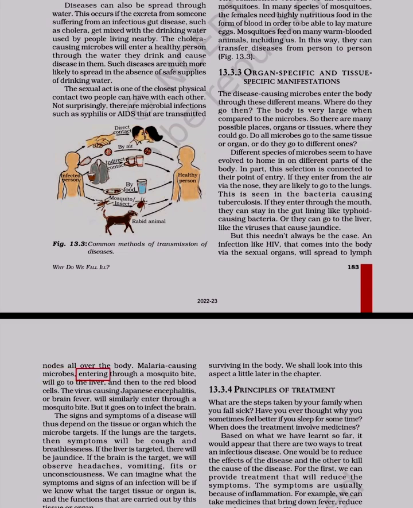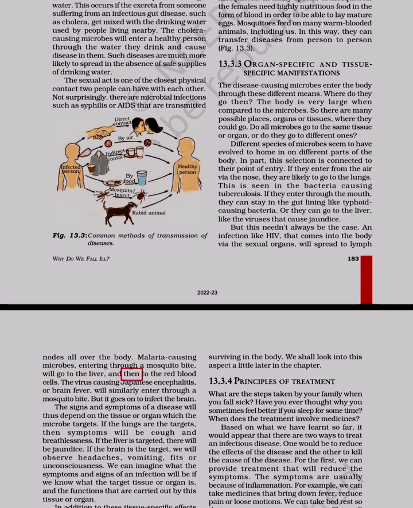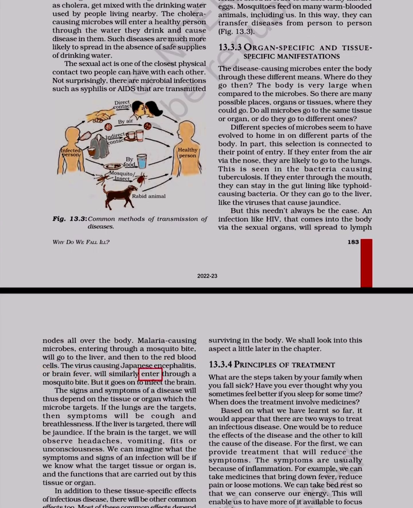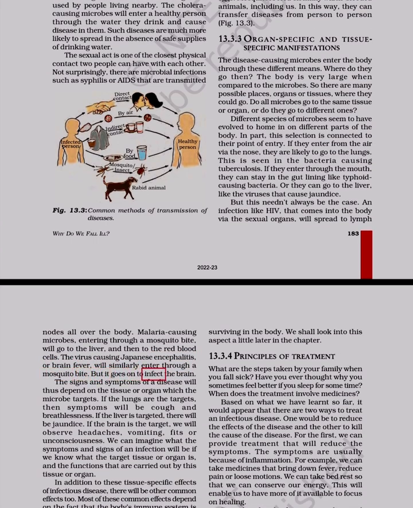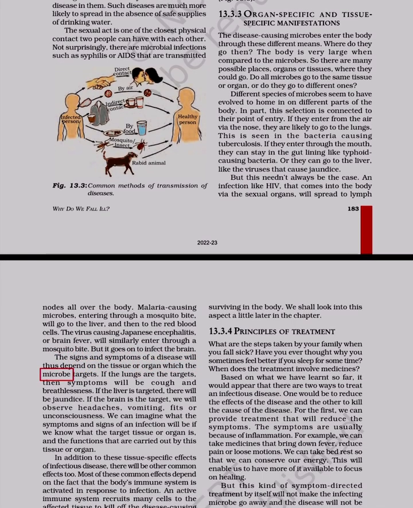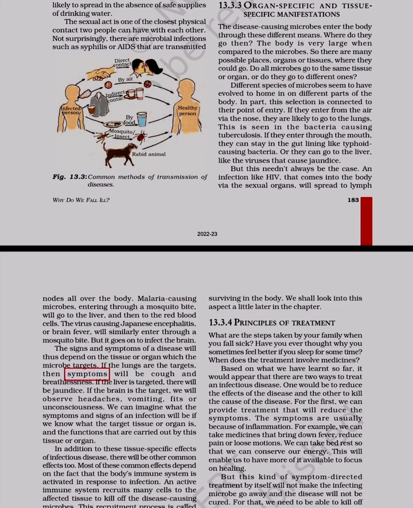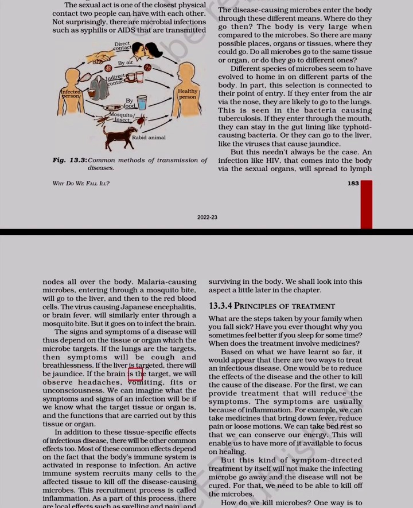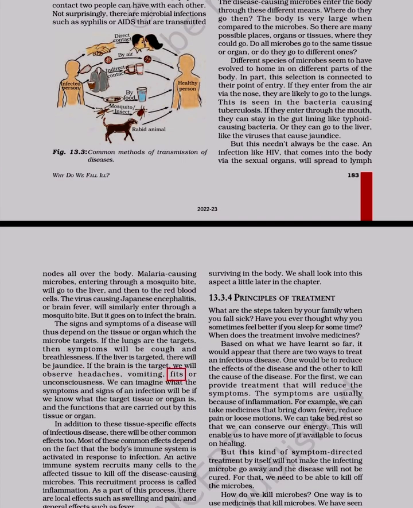Malaria-causing microbes, entering through a mosquito bite, will go to the liver, and then to the red blood cells. The virus causing Japanese encephalitis, or brain fever, will similarly enter through a mosquito bite, but it goes on to infect the brain. The signs and symptoms of a disease will thus depend on the tissue or organ which the microbe targets. If the lungs are the targets, then symptoms will be cough and breathlessness. If the liver is targeted, there will be jaundice. If the brain is the target, we will observe headaches, vomiting, fits or unconsciousness.